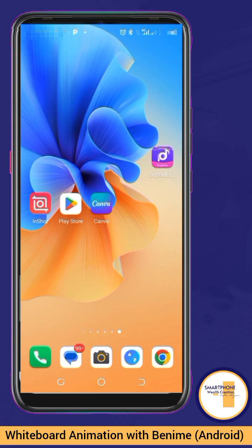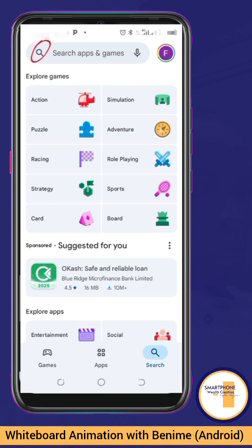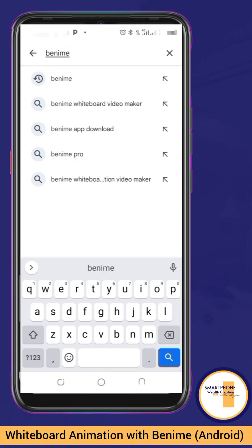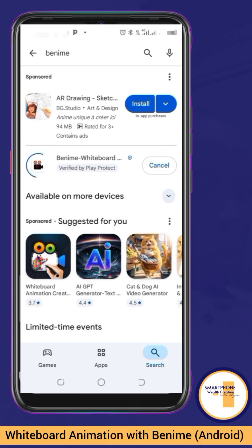To start creating our whiteboard animation, let's go to Play Store. Once you get to Play Store, click on your search bar and type Benime. Search for it. This is for Android, please. Most Android devices will be able to have this, except for very few ones. So just go ahead and download Benime and install it. Benime Whiteboard, and wait for it to download.